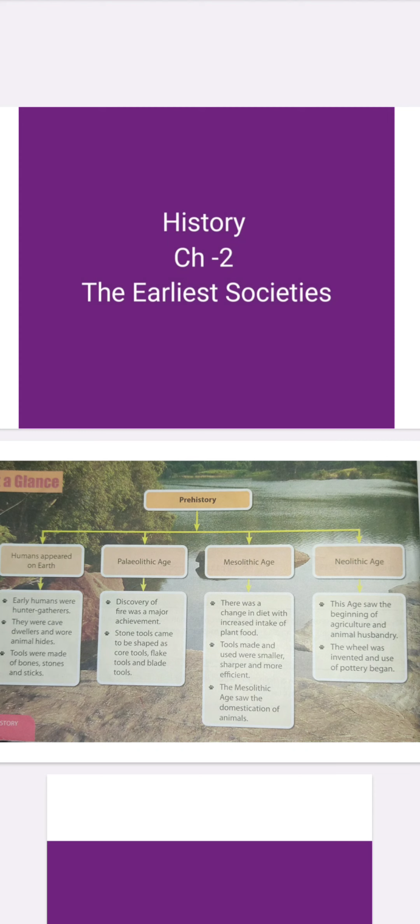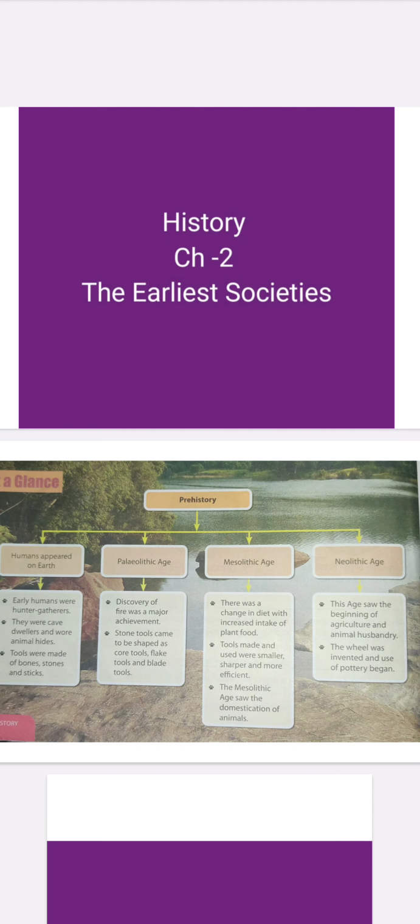The prehistoric period is that part of the past for which there are no written records, and humans at this time were hunters and gatherers, and they did not lead a settled life. Student, the prehistory period is also divided into three parts. That means the first is the Paleolithic age, the second is the Mesolithic age, and the third one is the Neolithic age.